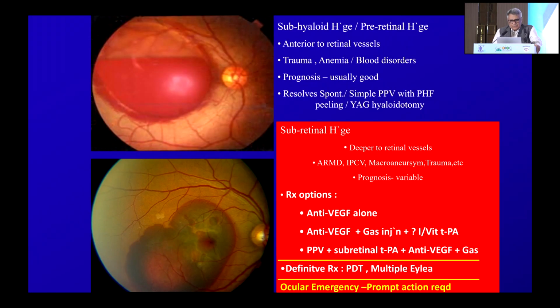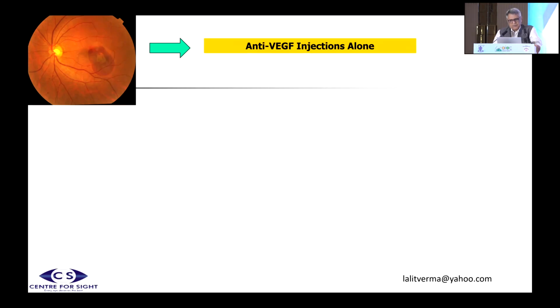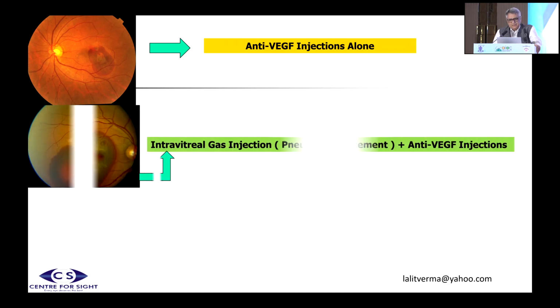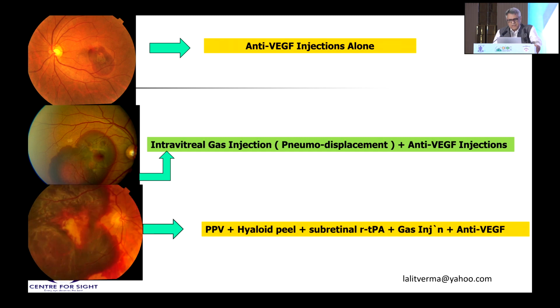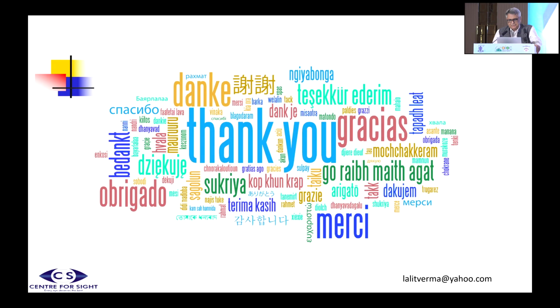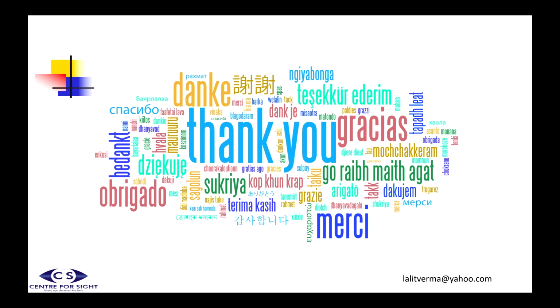This is pre and post. So to conclude, firstly, we should definitely distinguish: all macular hemorrhages are not the same. Subretinal hemorrhage requires treatment. What I believe is small subretinal hemorrhages will respond very nicely to only anti-VEGF. A moderate degree or slightly thinner hemorrhage requires pneumodisplacement plus continued treatment with anti-VEGF. And a massive subretinal hemorrhage requires intervention with vitrectomy plus subretinal TPA plus gas injection plus continued anti-VEGF treatment. Thank you very much for your patient listening.